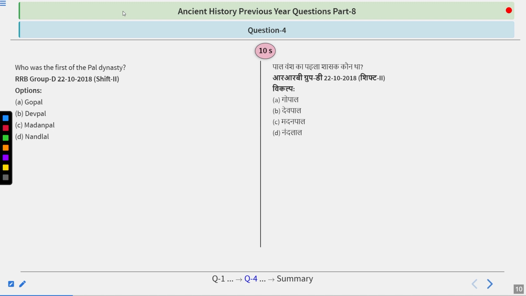Who was the first of the Pala dynasty? Basically, he is asking that Pala dynasty was founded by which of the following kings? So take your time and answer.